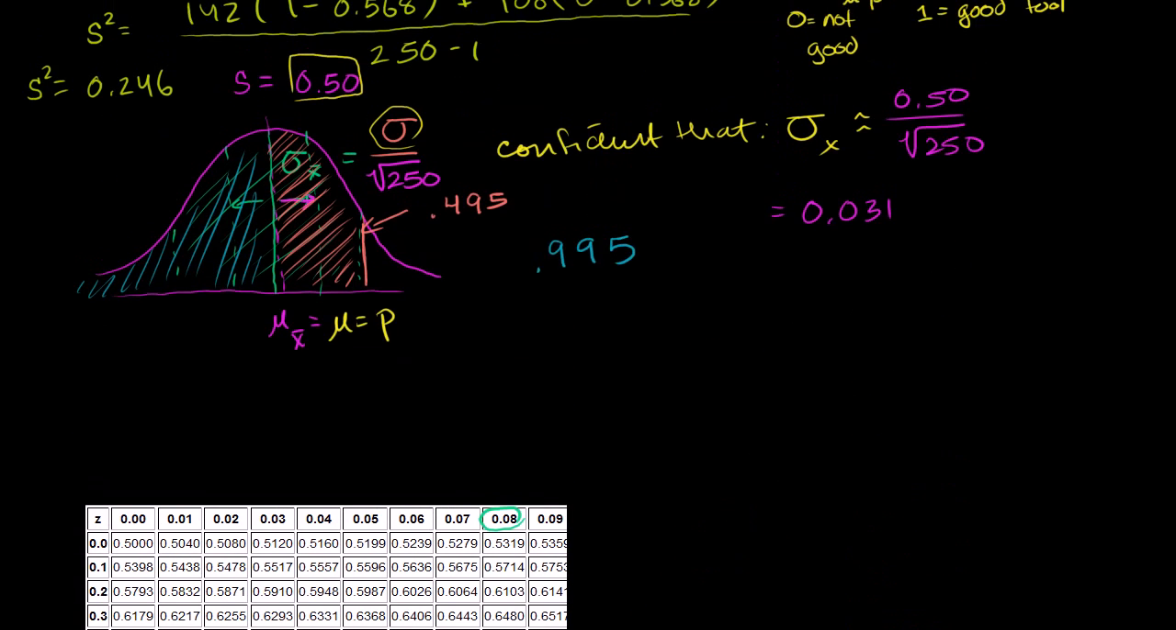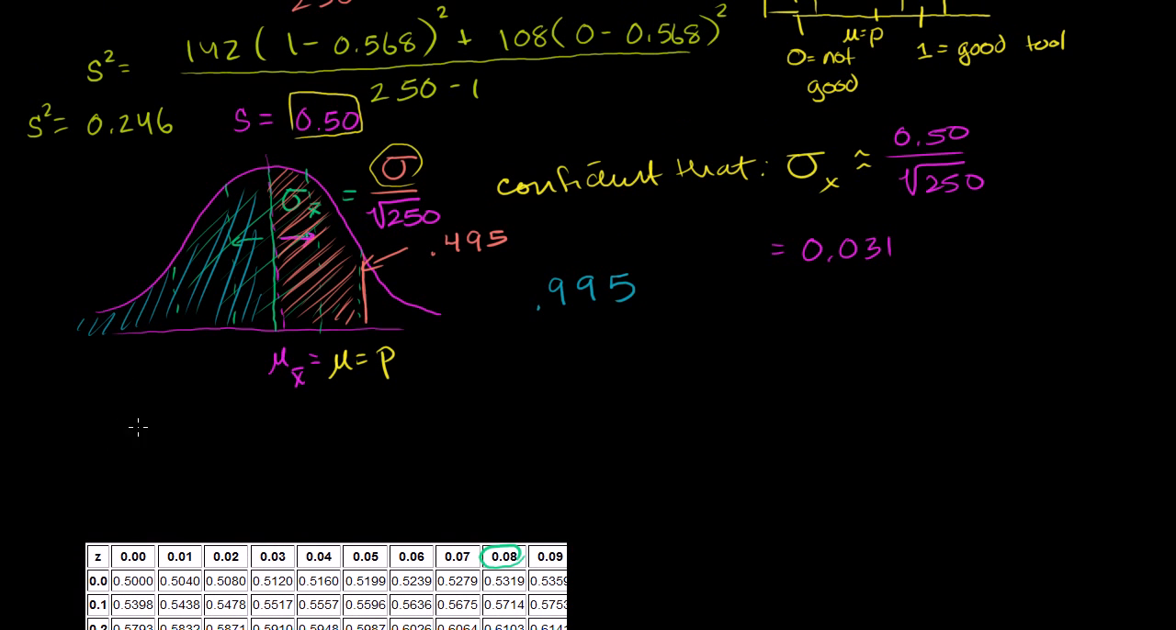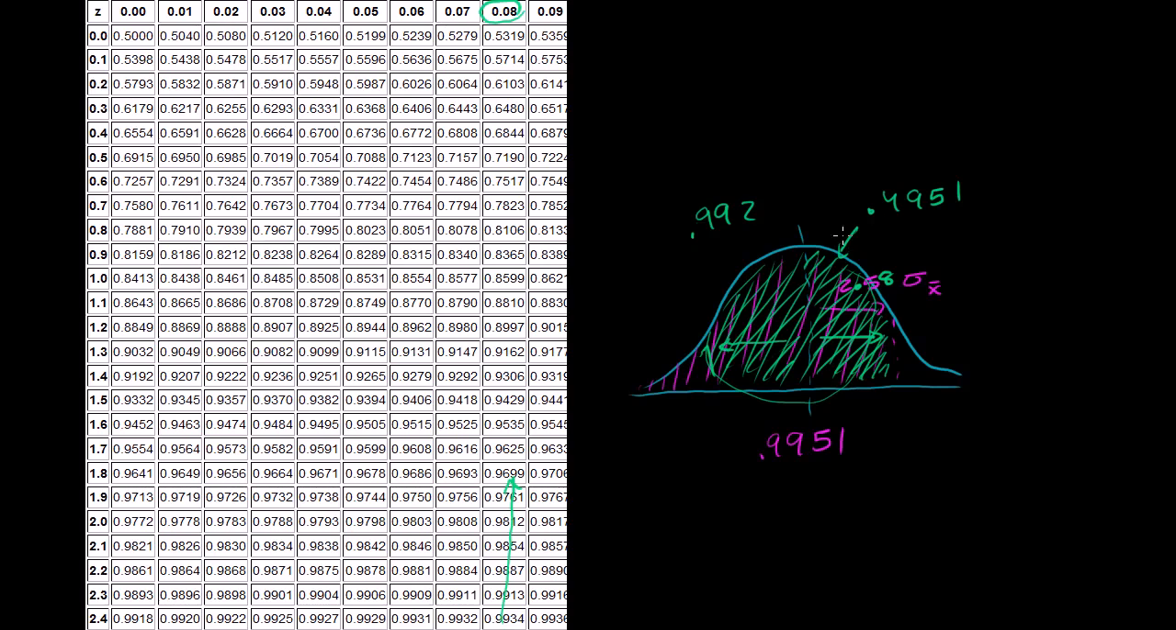So let me put it this way. There is a 99, it's actually what, a 99.2% chance, right? If you multiply this times 2, you get 0.99. Actually, you get 0.9902. So we'll say roughly